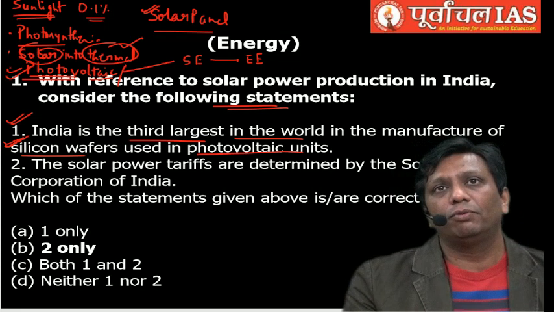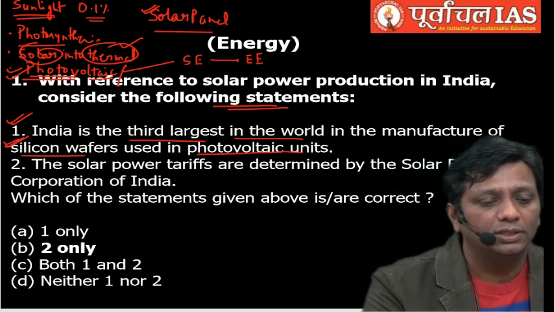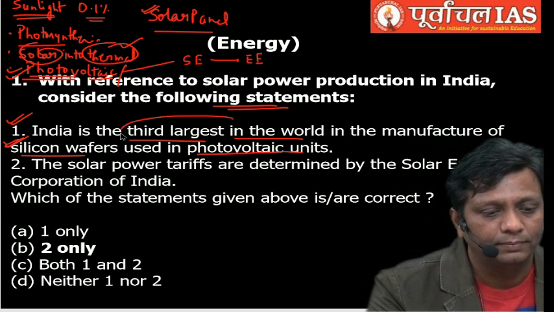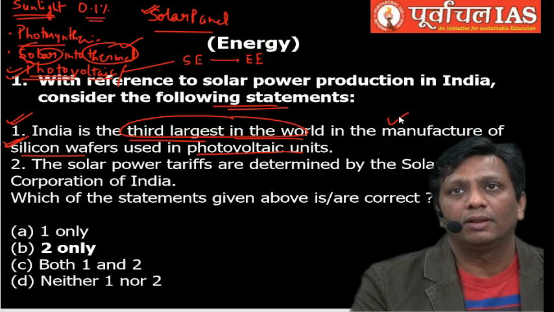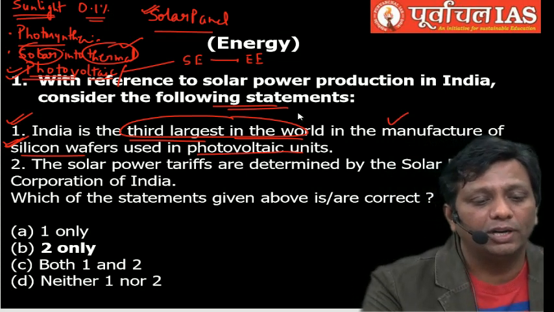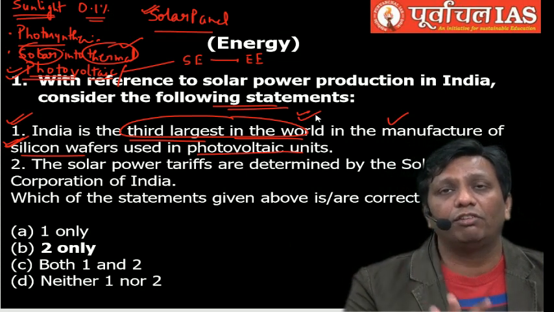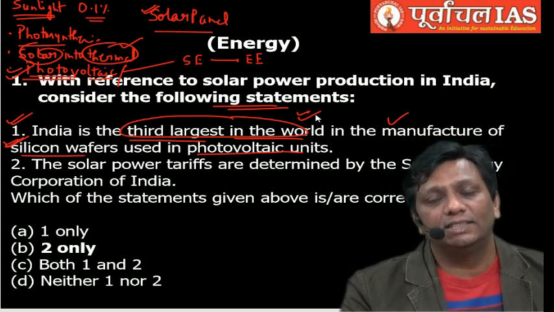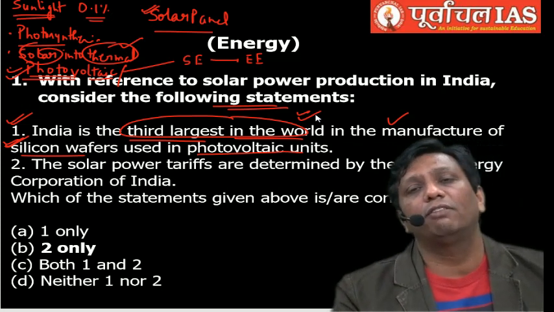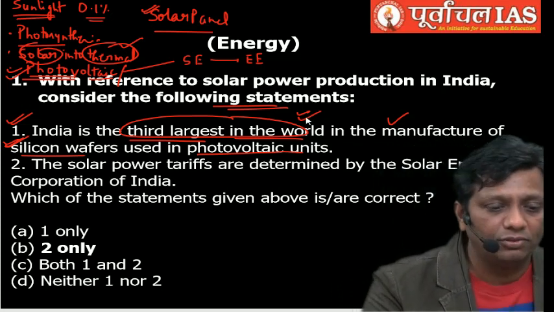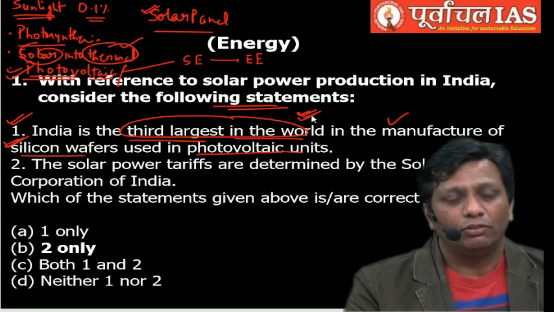Silicon wafer based photovoltaic is an improved type of photovoltaic, but I will tell you India is not third largest in the world in its manufacturing, not even in the top 10. This is the reason we import this type of photovoltaics, solar panels, from other countries, and other countries are giving a lot of rebates. This is why we can find this type of technology easily from other countries and install it in our country for power generation. But India is not even in the top 10 in manufacturing. So the first statement is wrong.